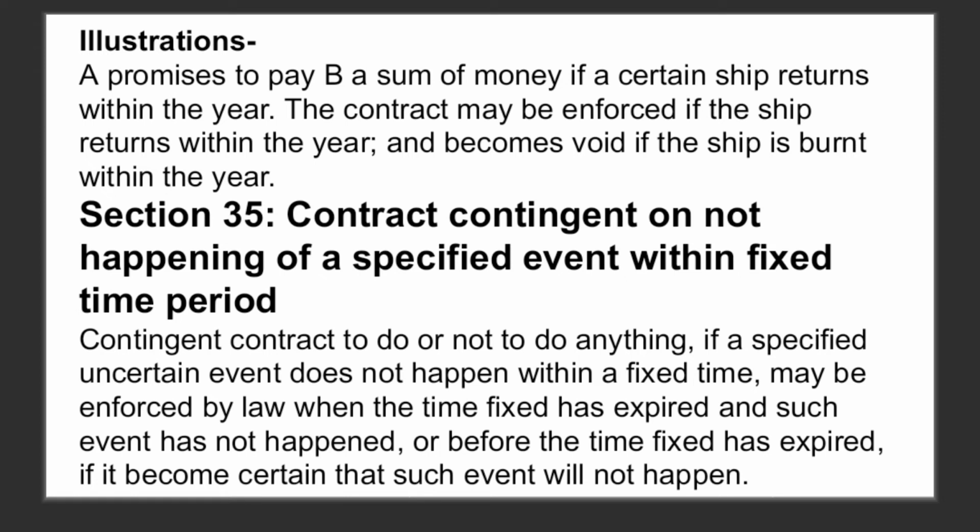It says contingent contracts to do or not to do anything if a specified uncertain event does not happen within a fixed time may be enforced by law when the time fixed has expired and such event has not happened, or before the time fixed has expired if it becomes certain that such event will not happen.